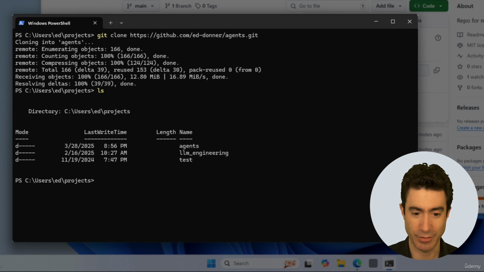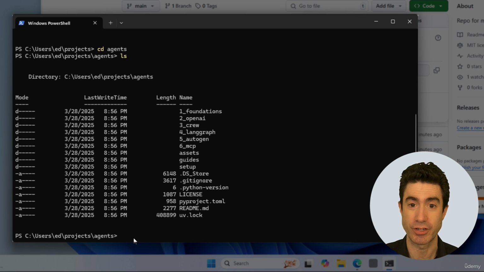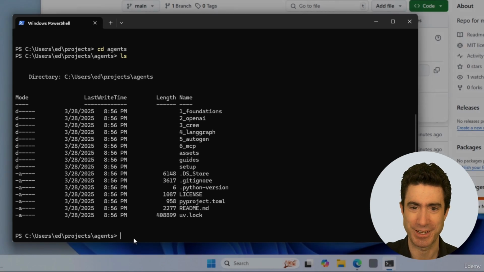And if I look at that directory, you'll now see that agents is there. I can now go into that directory agents and look at it. And here are all of the directories within the repo. And this folder that we're in right now, which is projects agents, this is what's sometimes known as the project root directory. That's what people call this. And it's a very common place to go. And this is where we are. And that means that we have completed step 1 of the 5-step process.